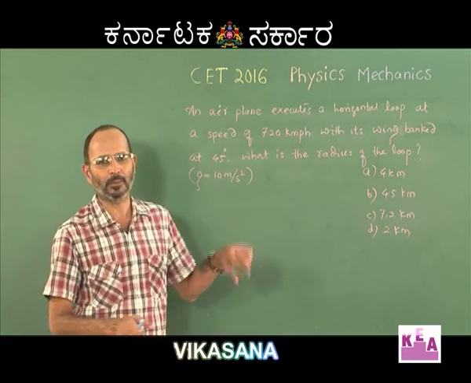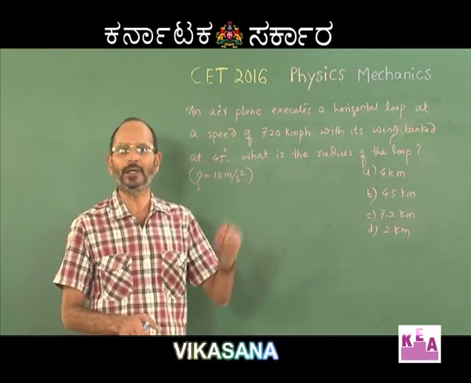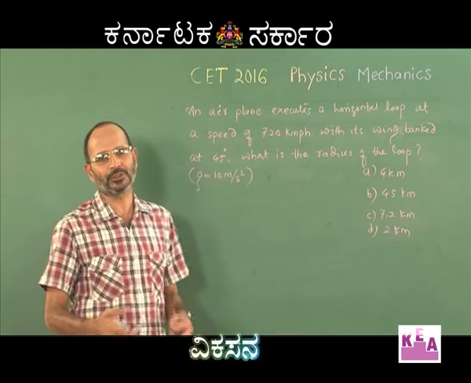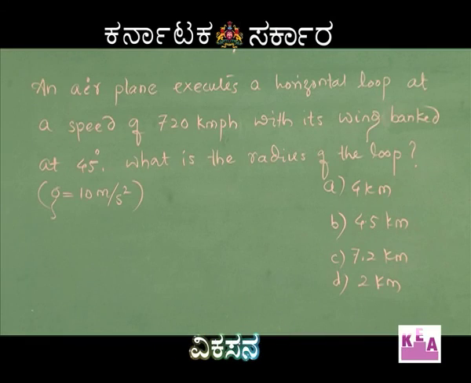But let me read the problem now, and as I said, it is an airplane and therefore it has banked its wings. An airplane executes a horizontal loop at a speed of 720 kilometers per hour with its wings banked at 45 degrees. What is the radius of the loop? g is given to be 10 meter per second square.